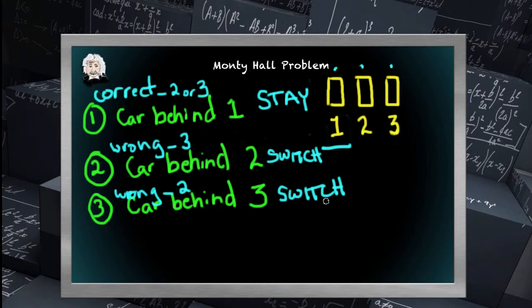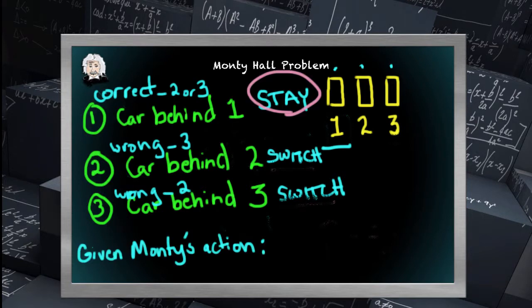Now recall, the contestant did not know what the best course of action is in scenario 1 or scenario 2, should he stay or switch, because he wasn't privy to where the car actually was. But the contestant does know there were 3 scenarios. And in only one of those 3 scenarios does the contestant find the car by staying.